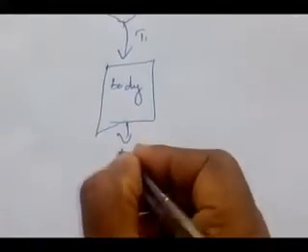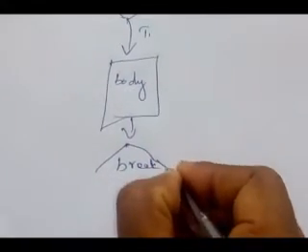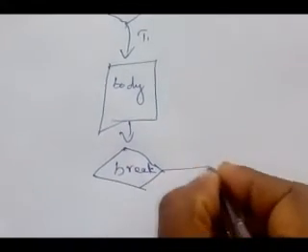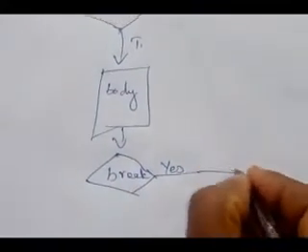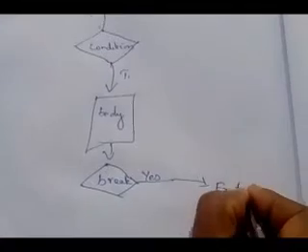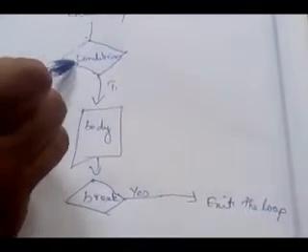Then it checks if any break is there. If yes, break is there, it exits the loop. Did you get me? First it checks the condition when it is entering into the loop.